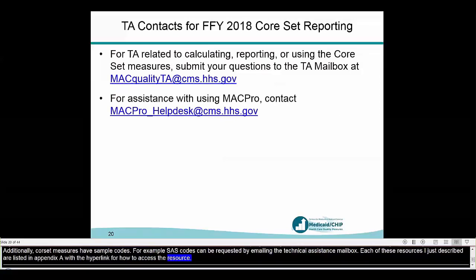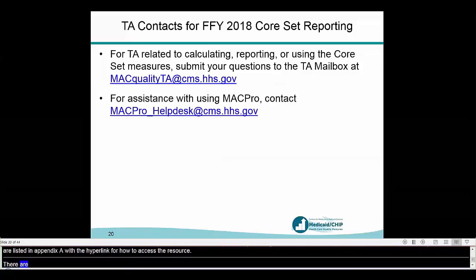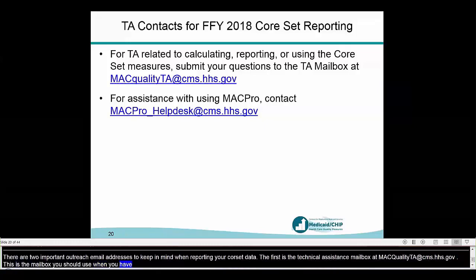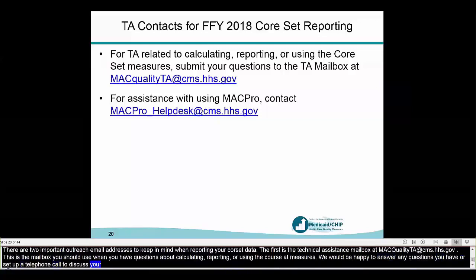So there are two important outreach email addresses to keep in mind when reporting your core set data. The first is the technical assistance mailbox at macqualityta@cms.hhs.gov. And this is the mailbox you should use when you have questions about calculating, reporting, or using the core set measures. And we'd be happy to answer any questions you have or set up a telephone call to discuss your questions. And then the second mailbox on there is macpro_helpdesk@cms.hhs.gov, and this is the appropriate mailbox to contact when you have questions about MacPro or its functionality or accessing the system.